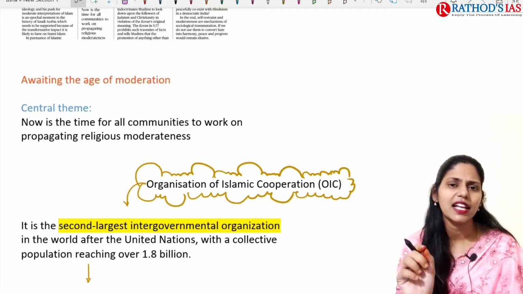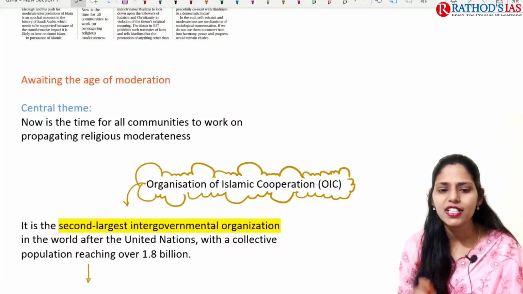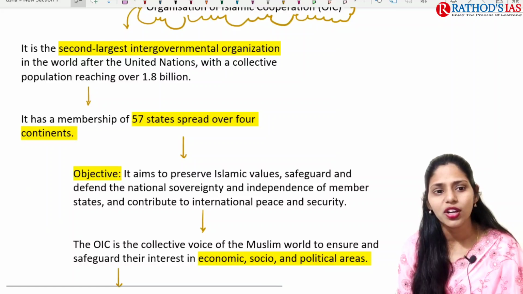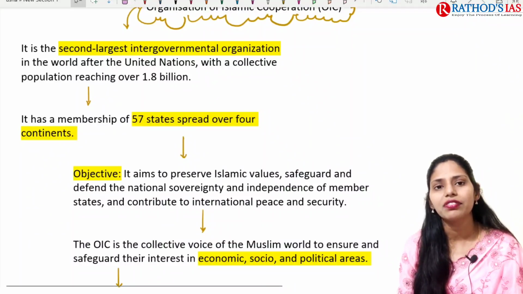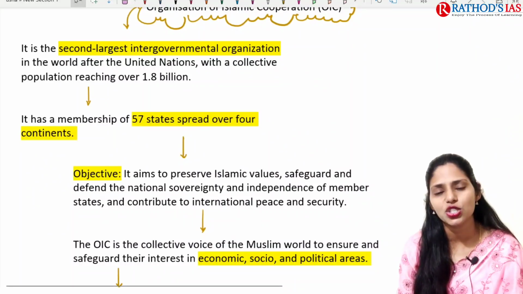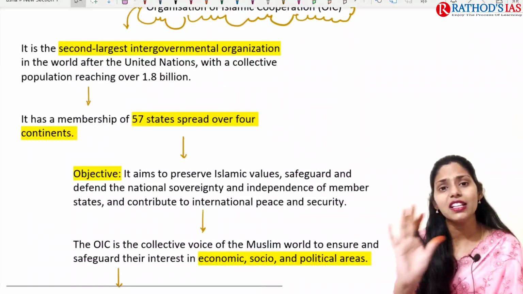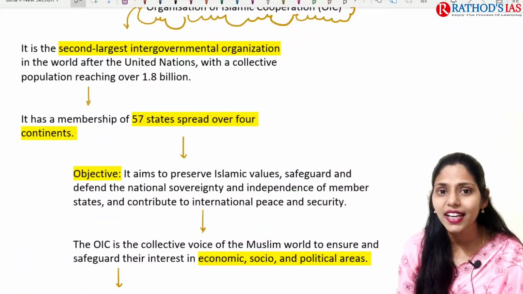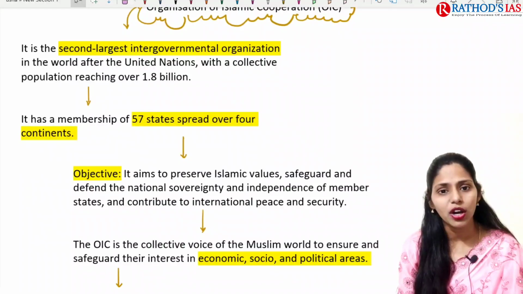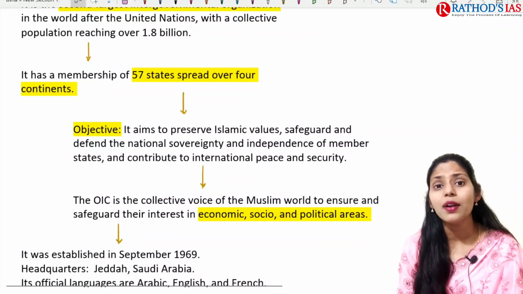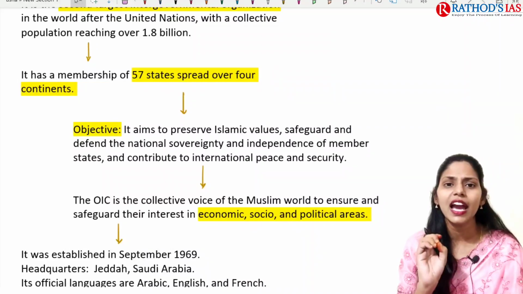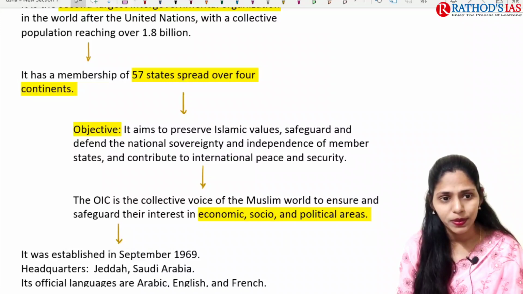OIC is nothing but the Organization of Islamic Cooperation. It is the second largest international organization in the world after the United Nations. The first one is the United Nations, and the second one is this OIC. So OIC is the second largest intergovernmental organization, with a collective population of around 1.8 billion. The member countries of this OIC together have 1.8 billion population.